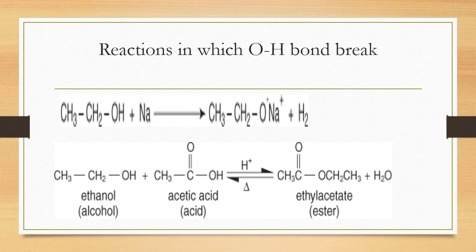This is one example in which alcohol shows acidic behavior by giving the proton, and the electropositive metal takes its place with the ethyl alcohol. Another example you can show is the esterification.